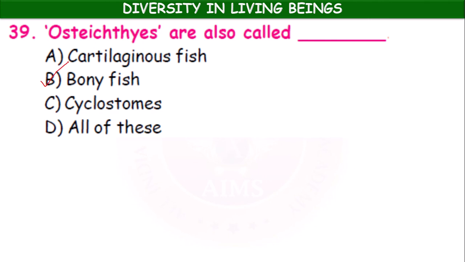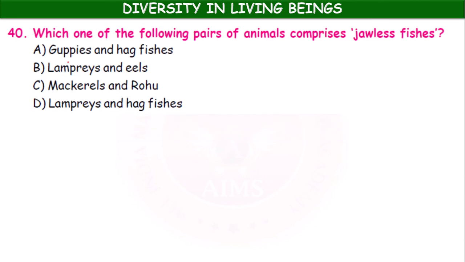Osteichthyes are also called cartilaginous fishes, bony fishes, cyclostomes, all of these. Bony fish. Which of the following pairs of animals comprises jawless fishes? Guppies and hagfishes, lampreys and eels, mackerels and rohu, lampreys and hagfishes. So actually lampreys and hagfishes are the cyclostomes, jawless fishes.